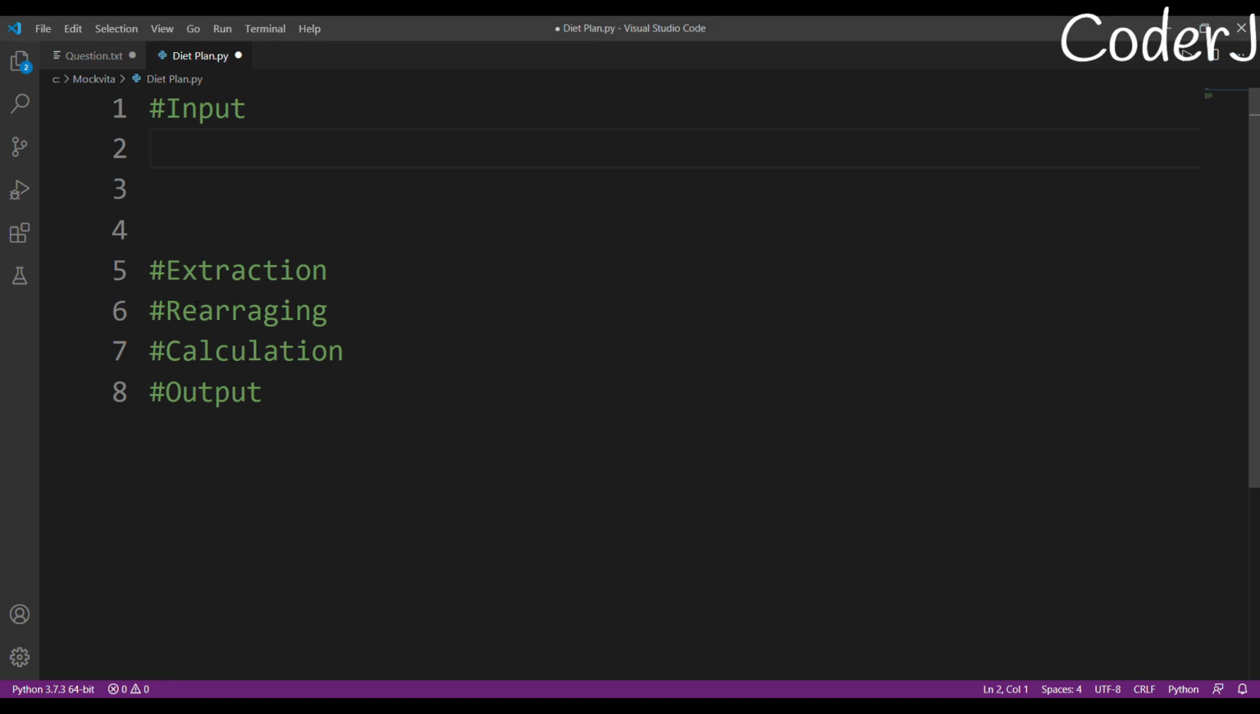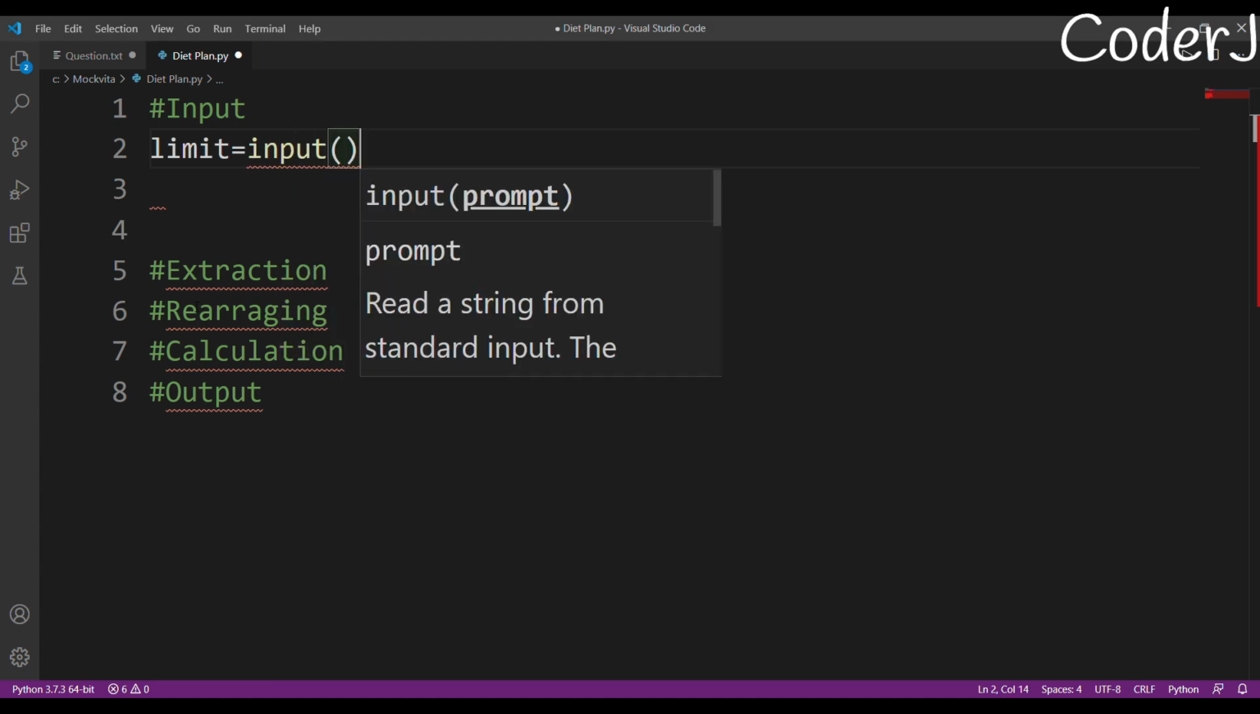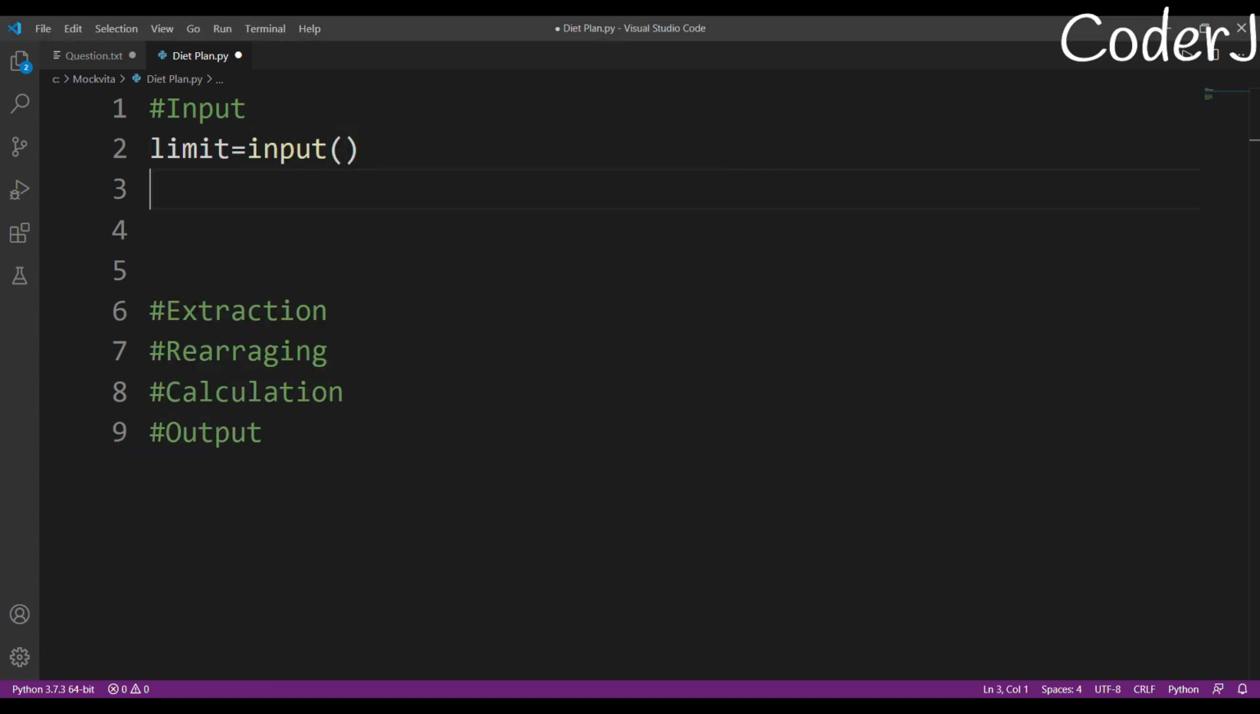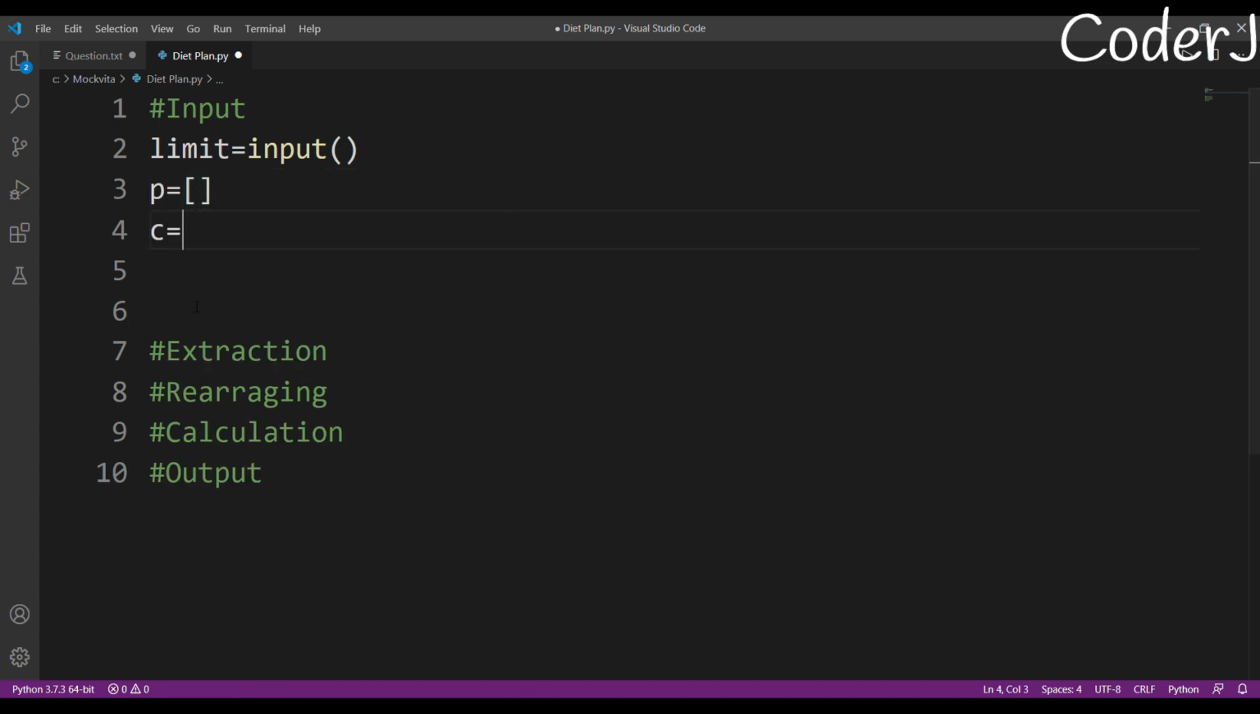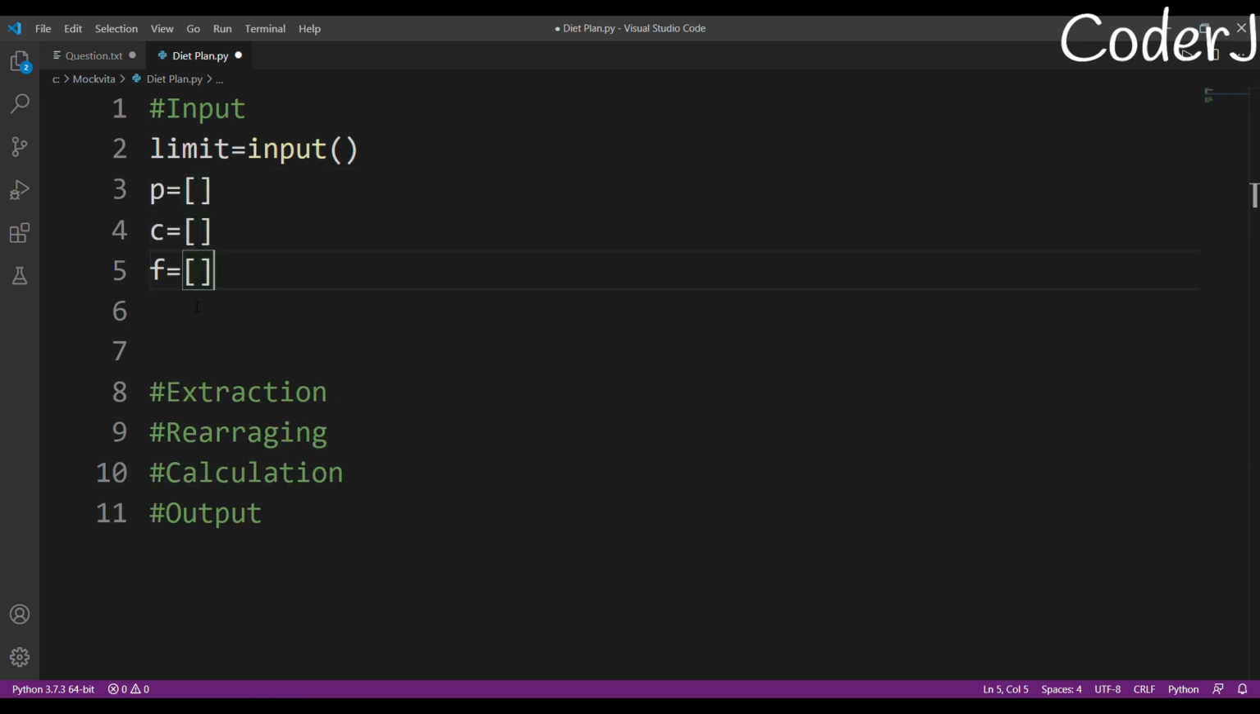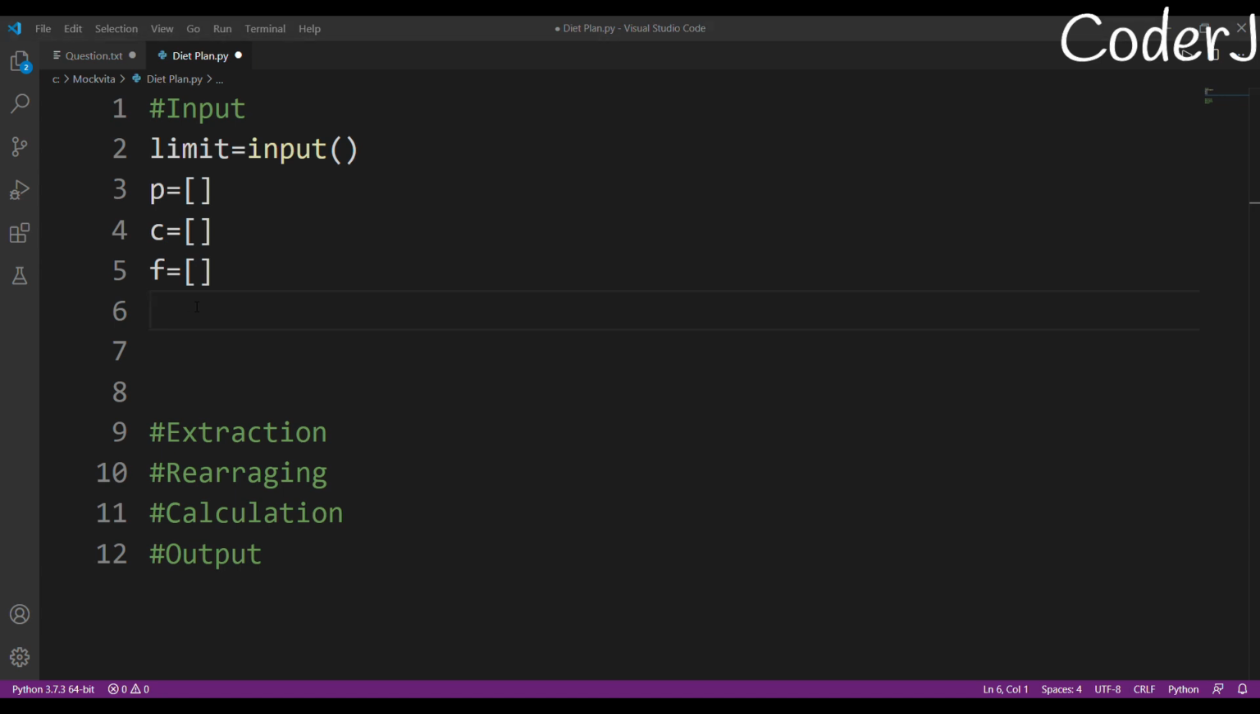So firstly, let me have my limits. My limits is in a string format, right? So I'll just take string. I won't typecast it into anything. Okay. Now I have my limits, and after that, I'm just creating 3 lists, P, C, and F. Each will contain what? The protein, carbohydrates, and fat of each of the food items.